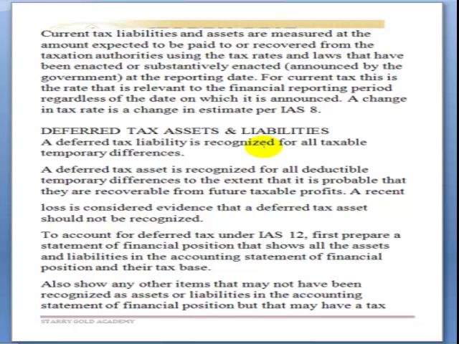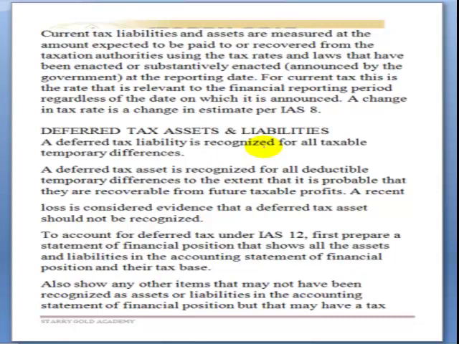If there is any change in your tax rate, that is a change in estimate. And as we have said earlier, you will come across it under IAS 8, that for a change in estimate, you don't adjust retrospectively, you adjust prospectively. But if it is a change in accounting policy, you adjust retrospectively and going forward.